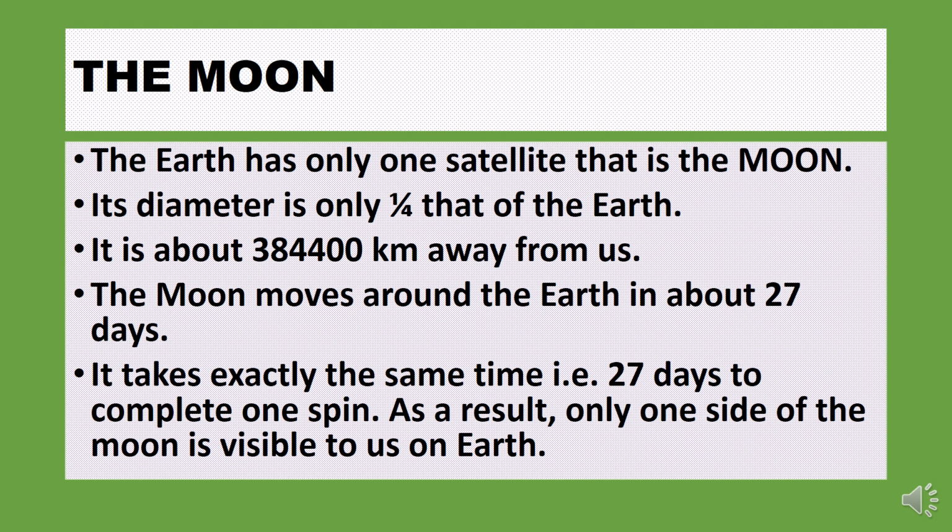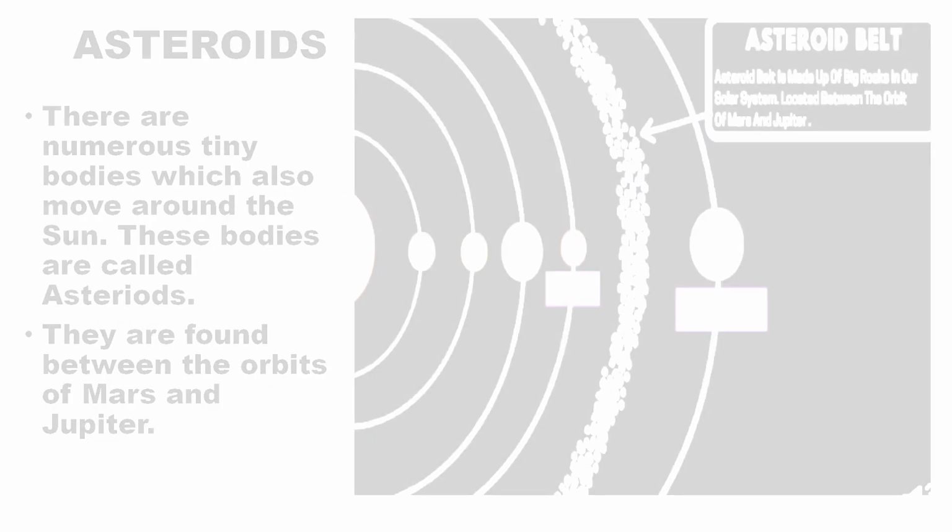The Moon. The Earth has only one satellite, that is the Moon. Its diameter is only one-fourth that of the Earth. It is about 3,84,400 kilometers away from us. The Moon moves around the Earth in about 27 days, and it takes exactly the same time, 27 days, to complete one spin. So, as a result, only one side of the moon is visible to us on the earth.